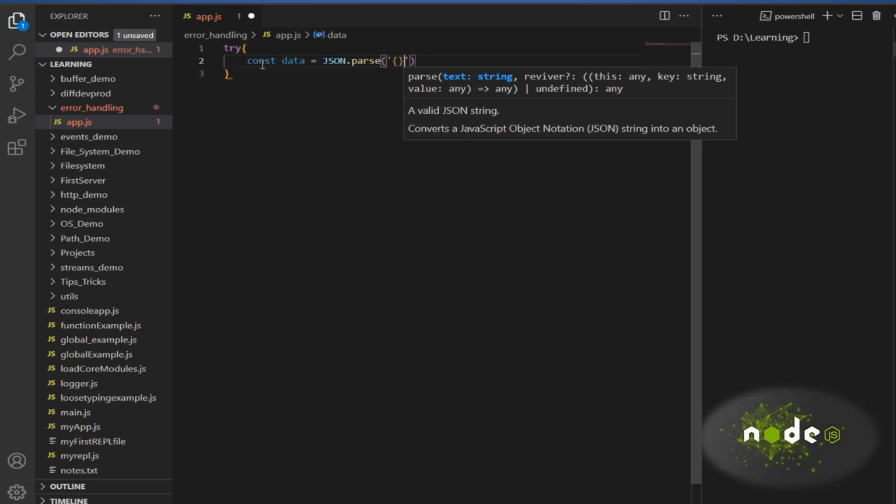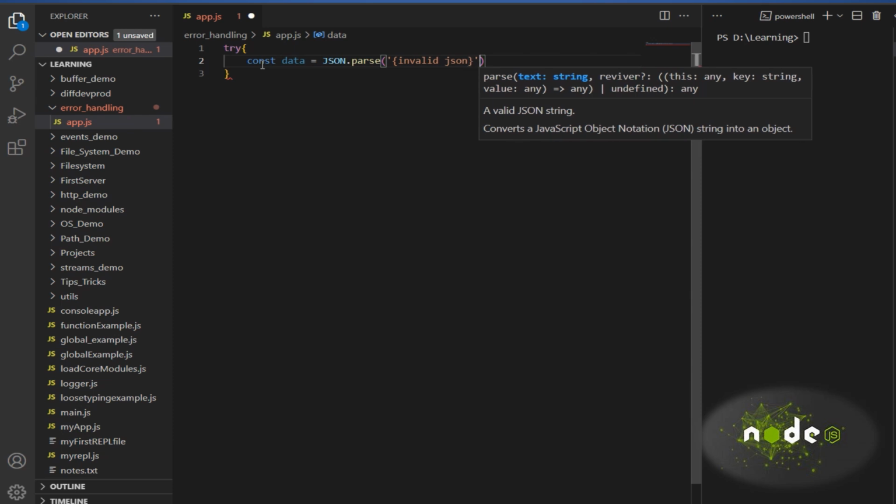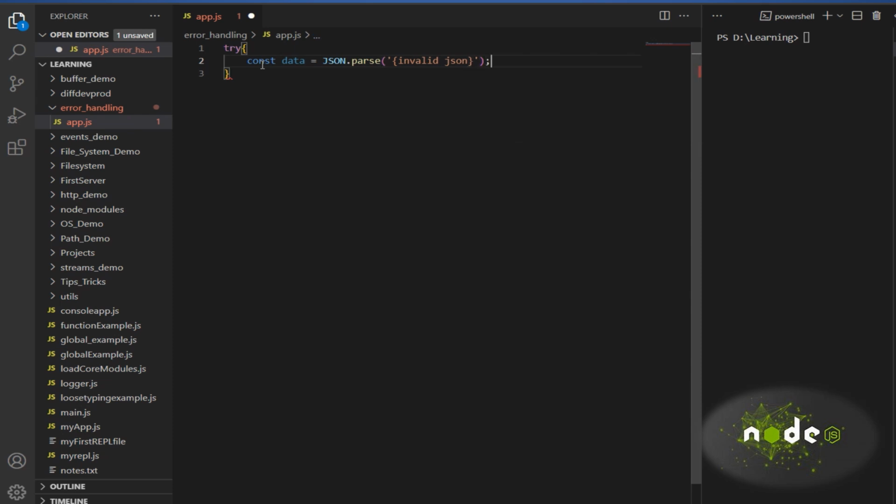I want to trigger the error, right? So that's where I'm going to give an invalid JSON. Now let me add catch error. Here, if you run this application, you will be able to see there is an error because the JSON is not valid.